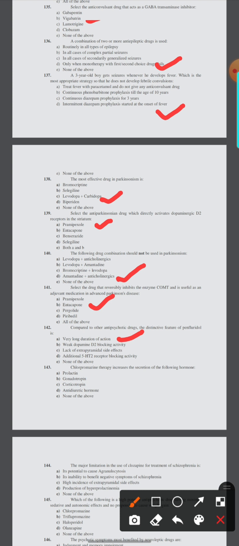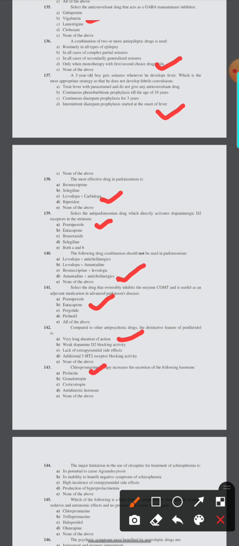143. Chlorpromazine therapy increases the secretion of the following hormone: prolactin, gonadotropin, corticotropin, antidiuretic hormone, or none of the above. Option A. 144.